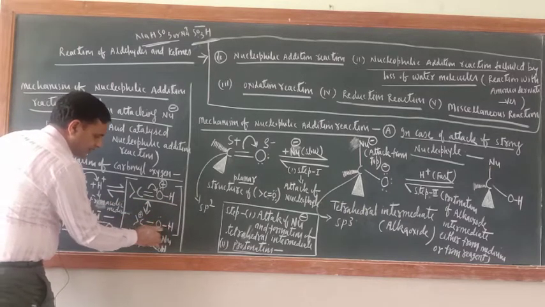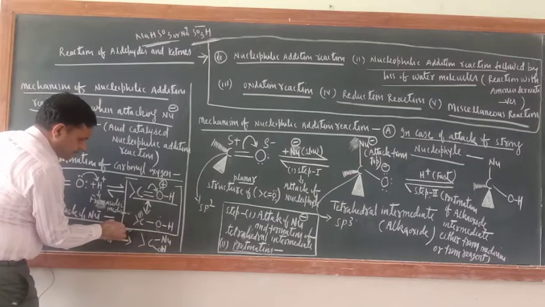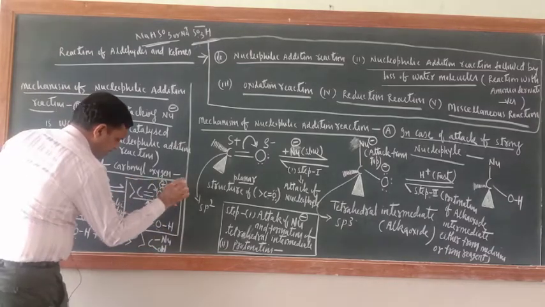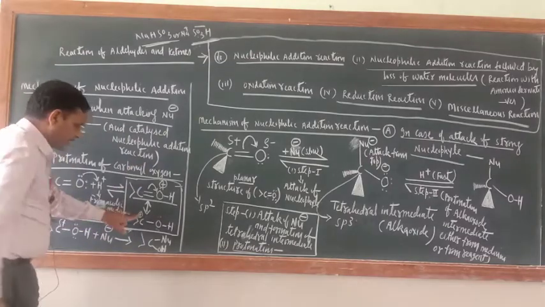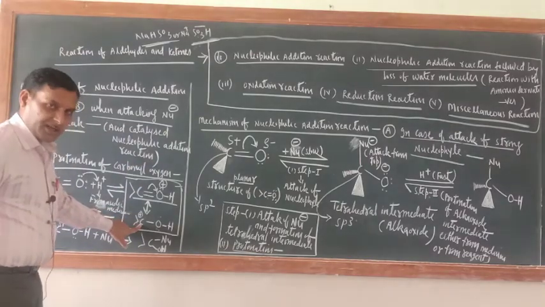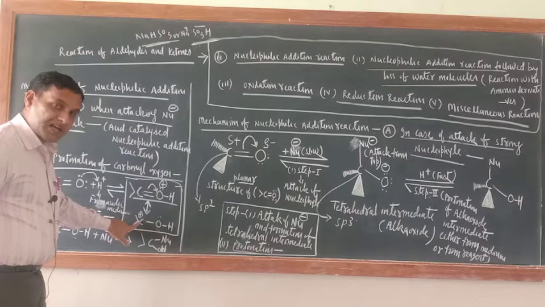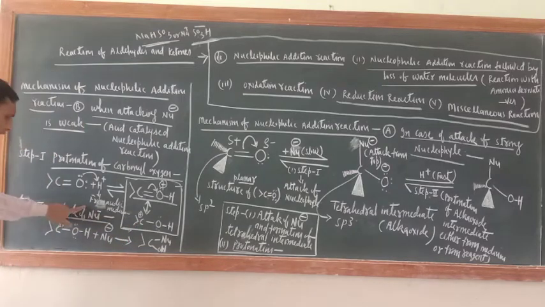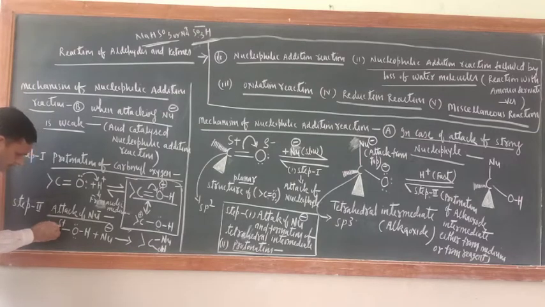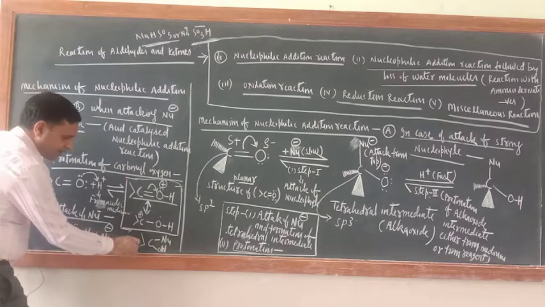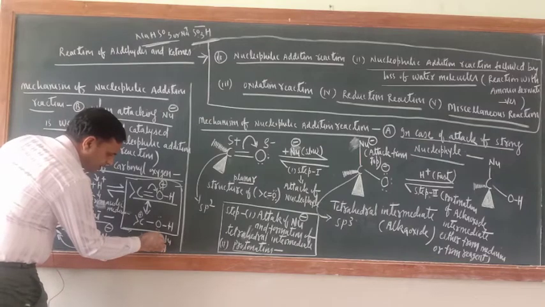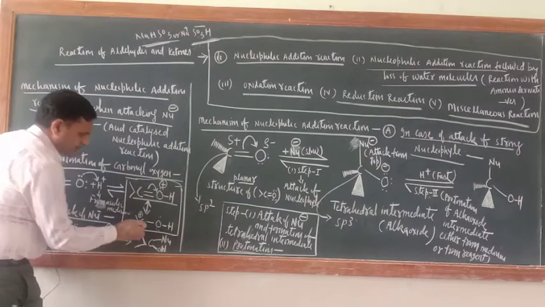Now carbon is partially positive, so the attack of the nucleophile will take place. The nucleophile always attacks an electron deficient center. So you will now get C-OH, the nucleophile, and this structure.